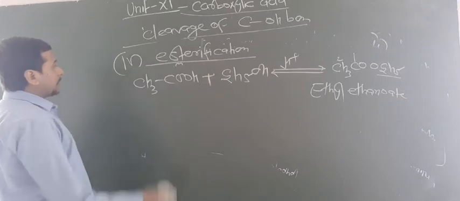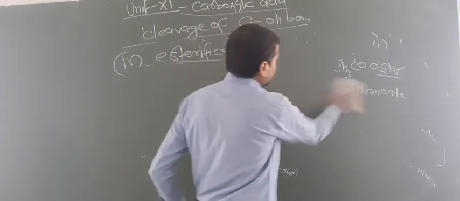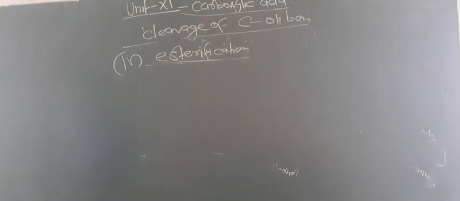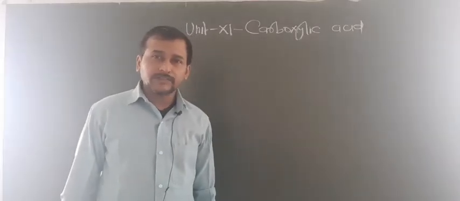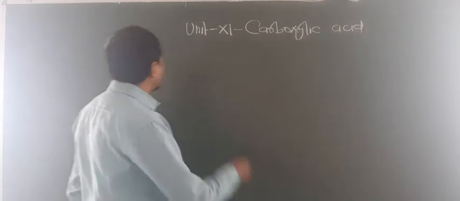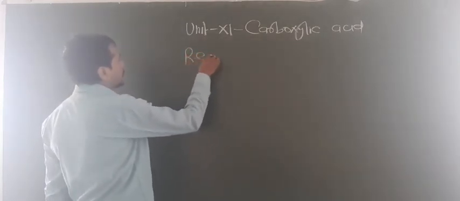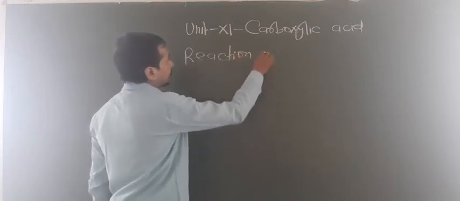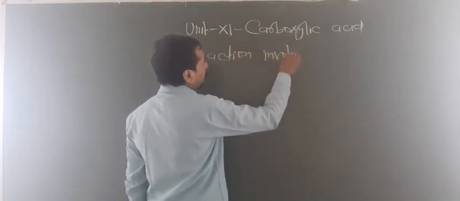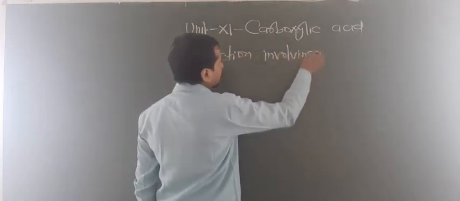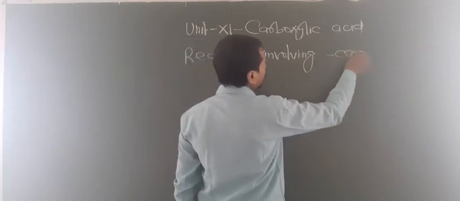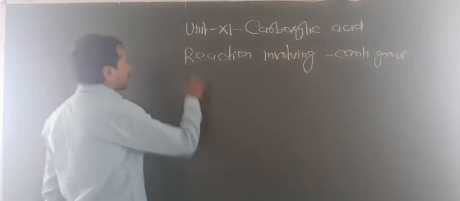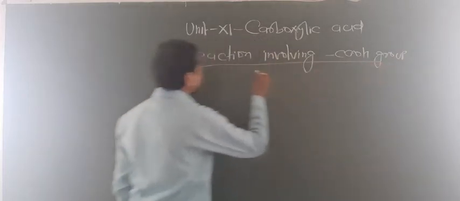Now let us focus on the mechanism. One time you may be asked the mechanism of formation of ester. So now dear students, let us focus on the reactions involving the COOH group. In that heading, there are 3 reactions you have to know.